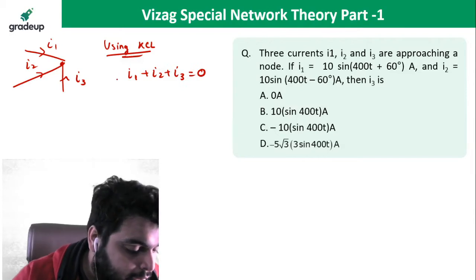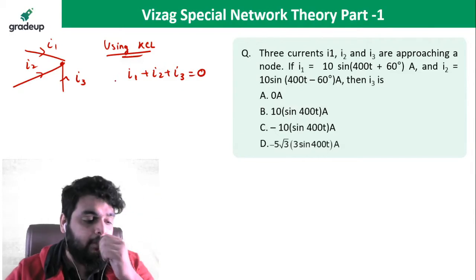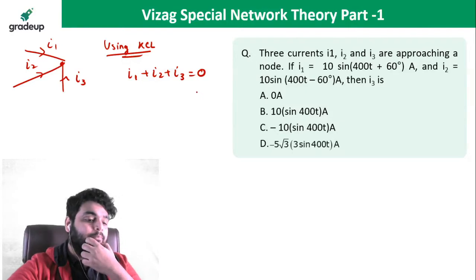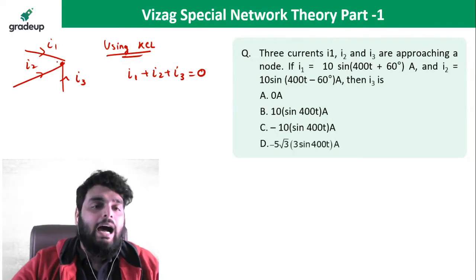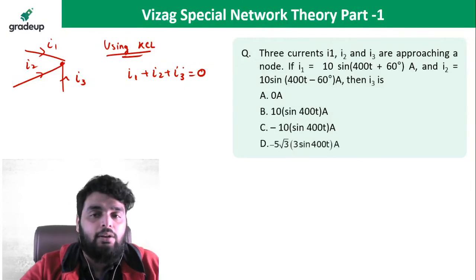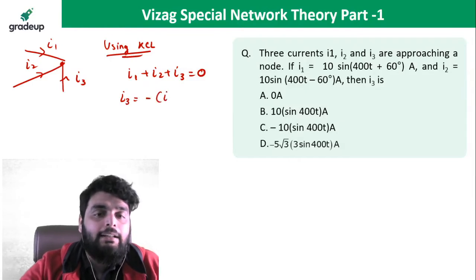Ramadesh is asking, sir, please explain once. Okay, beta, after this question I will explain. So using KCL, you know I1 plus I2 plus I3 is equal to 0. I need to find out I3. What will be the I3? I3 is equal to minus of I1 plus I2.